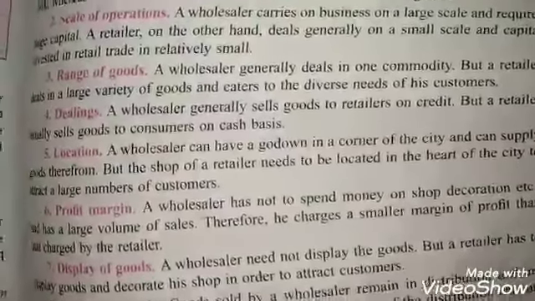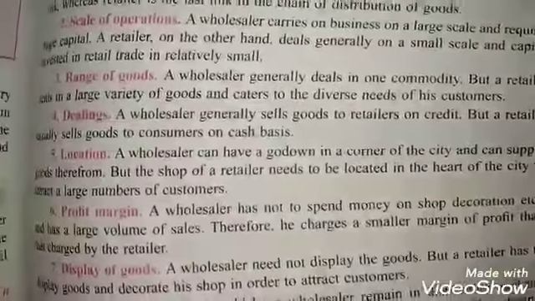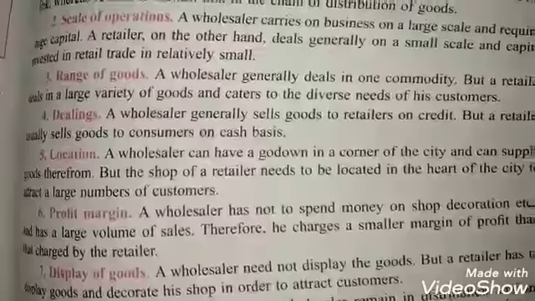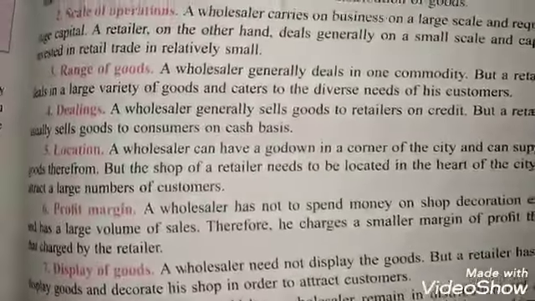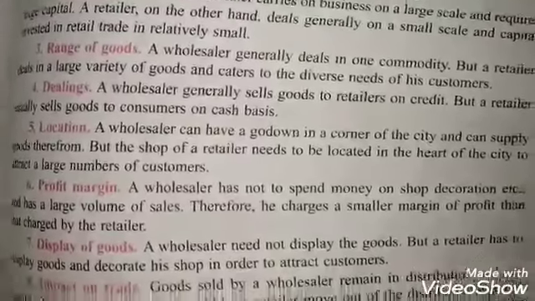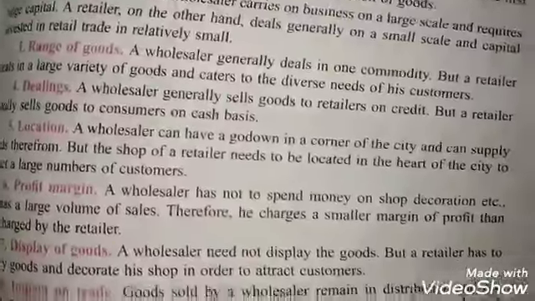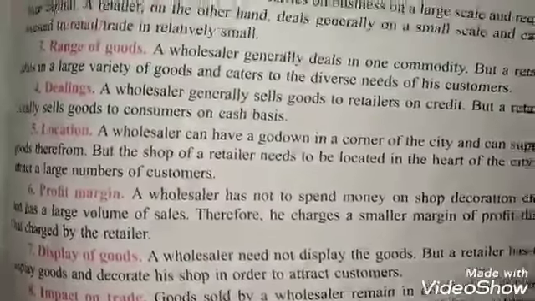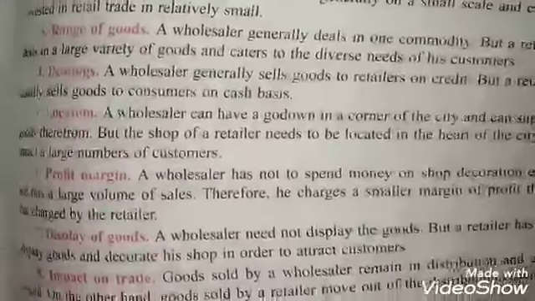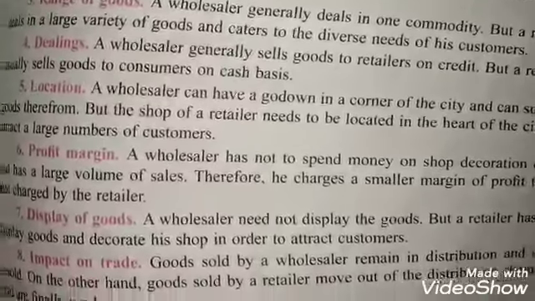Dealing: wholesalers sell the goods to the retailers on credit, but retailers generally sell the goods to the customer on a cash basis. Location: wholesalers have their godowns in the city, or they can supply the goods from wherever the market area is best suited, but the shops of the retailers are located in the heart of the city.